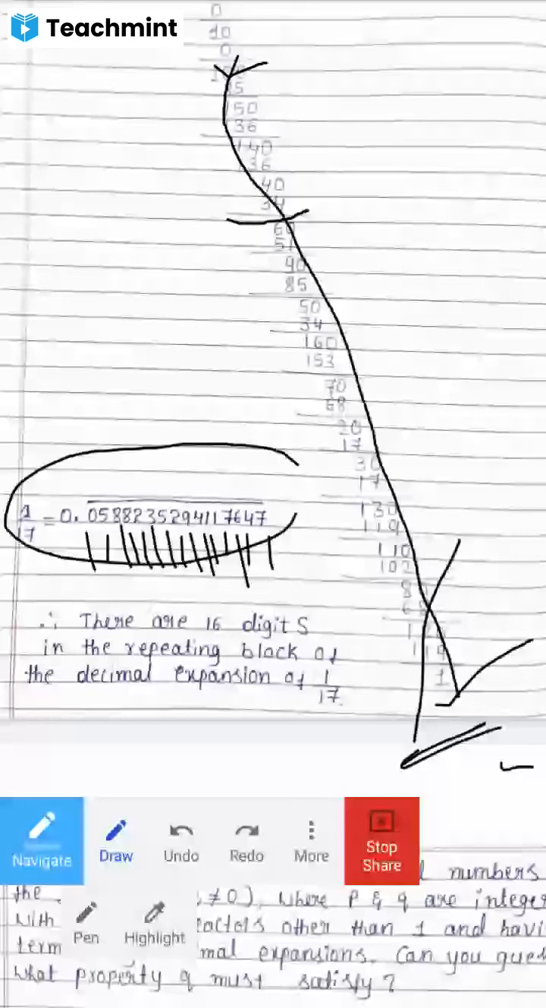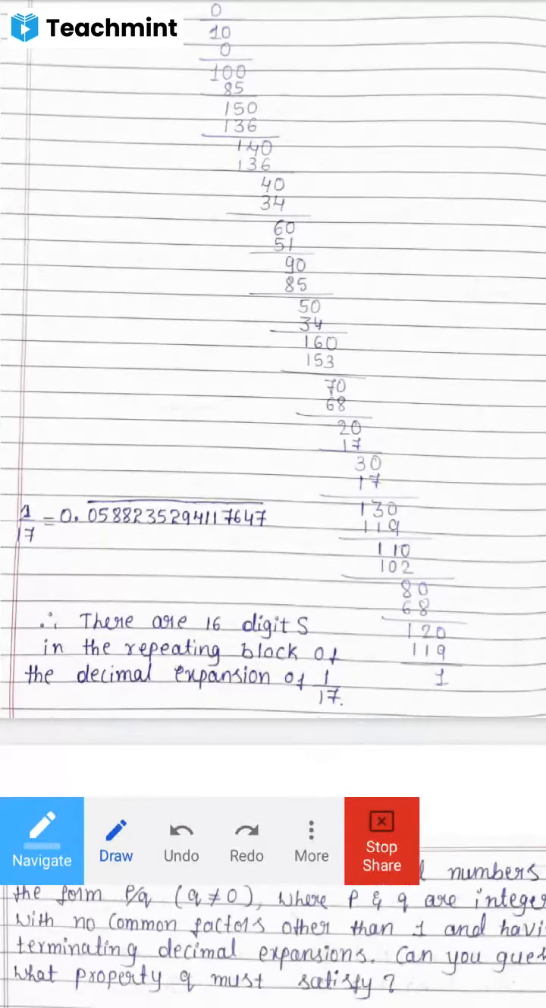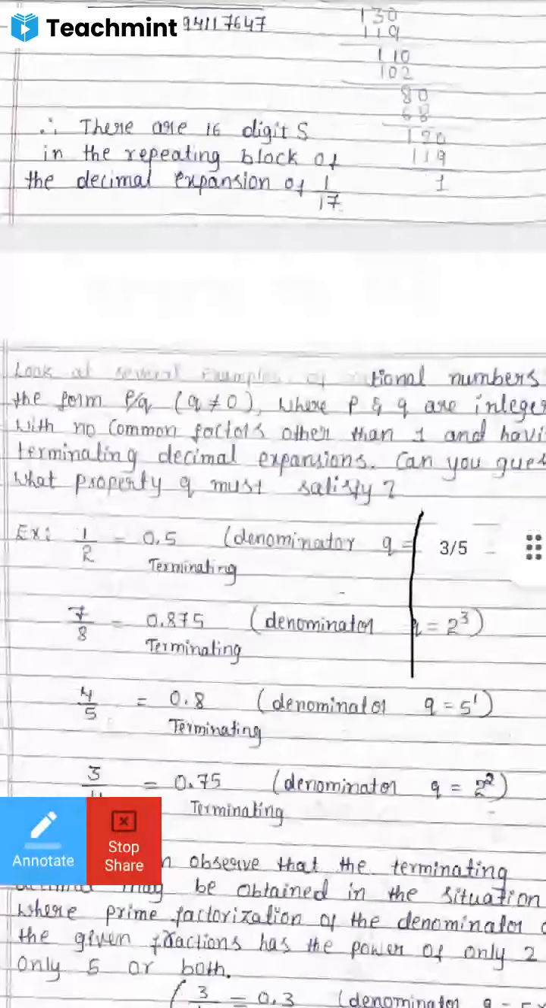Got the idea of this problem? Do you have any confusion regarding this question? No confusion, I think. Very simple question. Let us move on to our next problem.